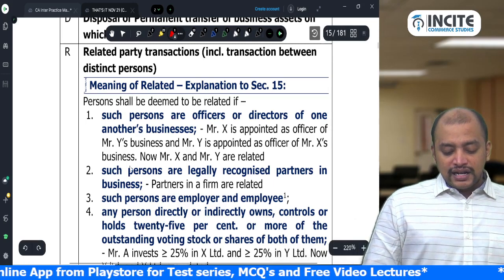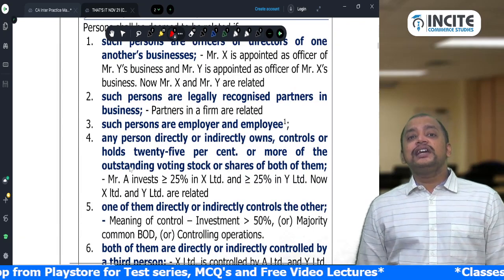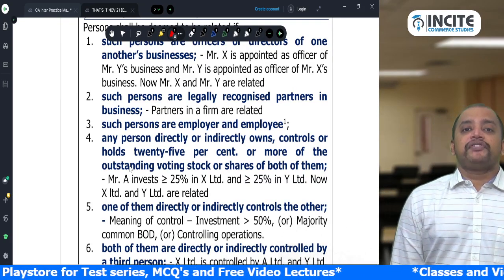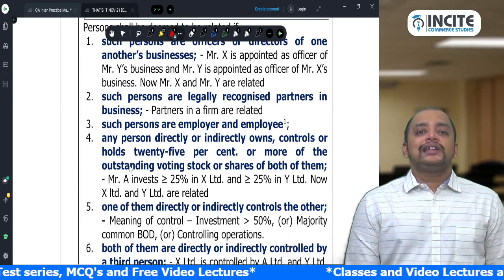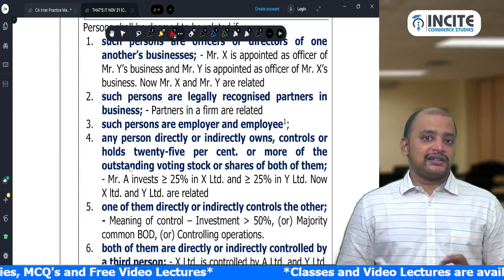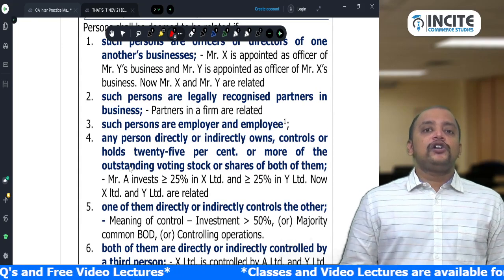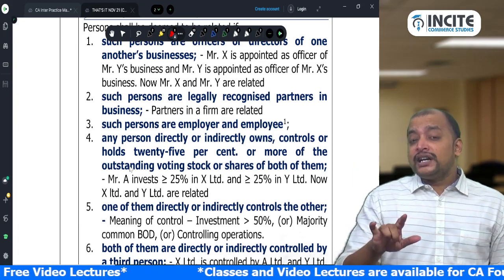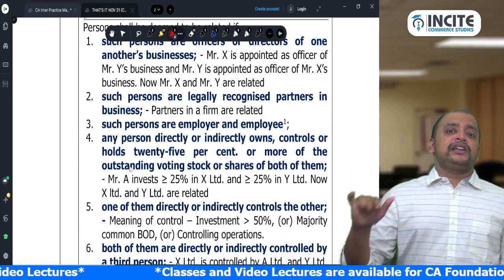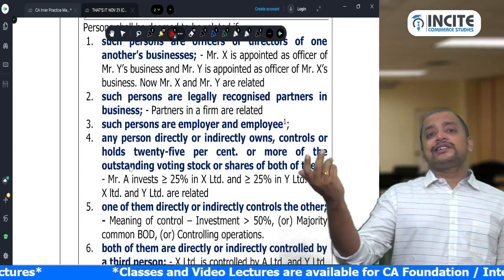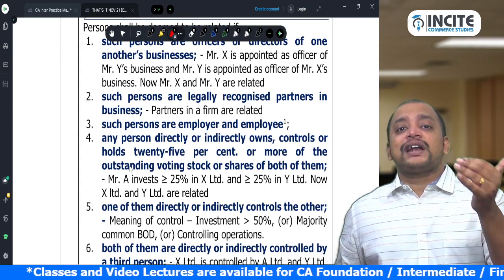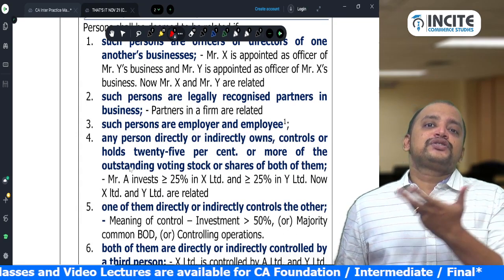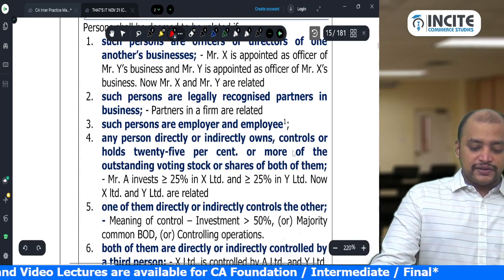Then, such persons are legally recognized partners of a firm. So there is a partnership firm, and in that firm they are legally recognized partners. Then also they are related, provided that the firm is registered. Only when the partnership deed is registered are they legally recognized partners.